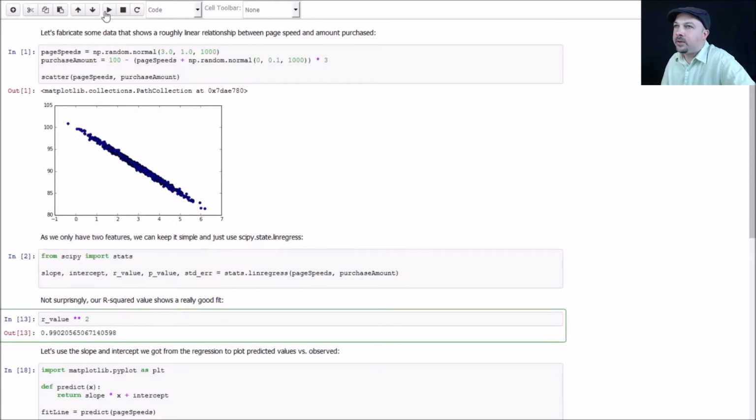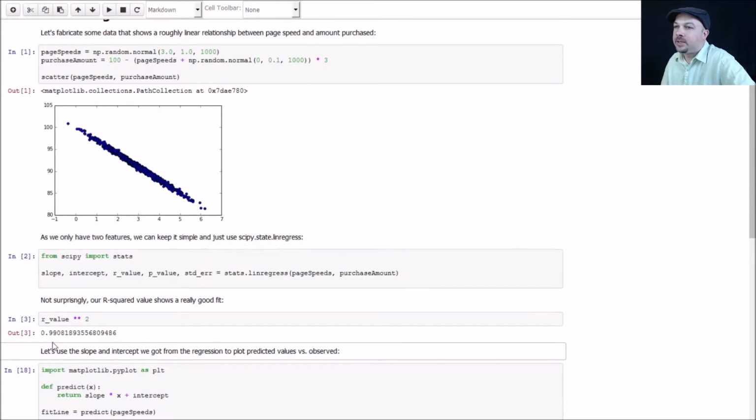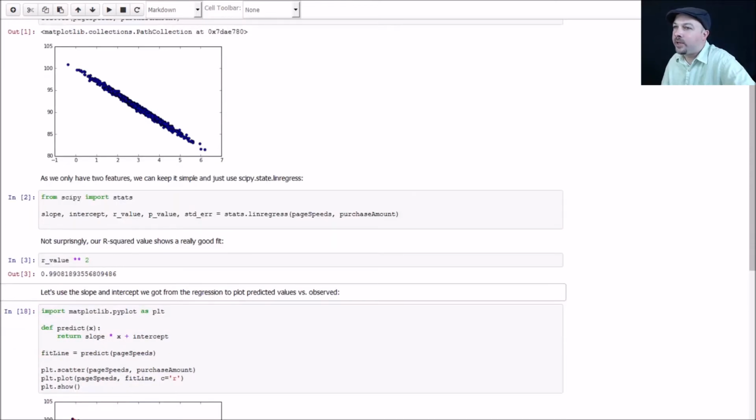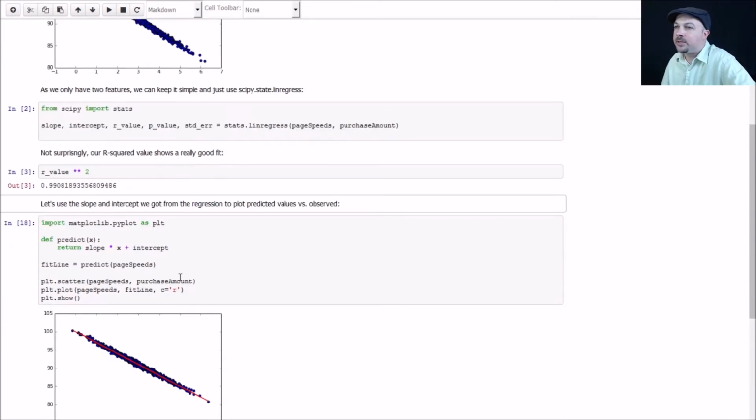Now the R squared value of the line that we got back is 0.99. That's almost 1.0. So that means we have a really good fit, which isn't too surprising because we made sure there was a real linear relationship in this data. Even though there is some variance around that line, our line captures that variance. So we have roughly the same amount of variance on either side of the line, which is a good thing. It tells us that we do have a linear relationship and our model is a good fit for the data that we have. Let's actually plot that line.